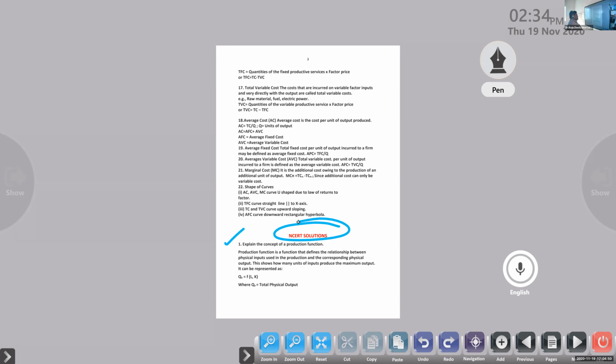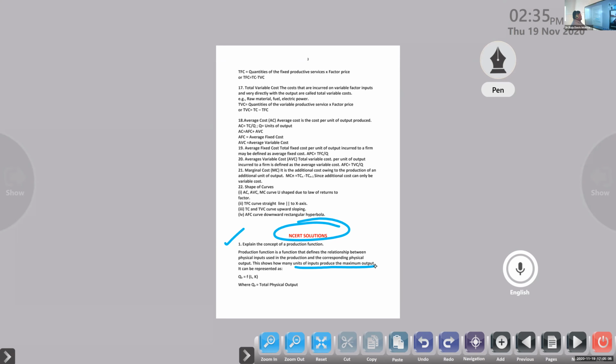Explain the concept of production function. Production function is a function that defines the relationship between physical input used in production and the corresponding physical output. This shows how many units of input to use to produce the maximum output. So Qx, quantity produced, is equal to a function of labor and capital.